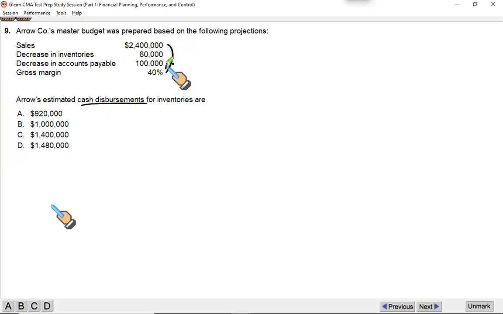First, we need to find out the cost of goods sold. It's fairly straightforward. If 40% is your gross margin, then 60% would be the cost of goods sold. Remember, when you see the word margin, it means profit based upon sales. 40% of sales is the profit, so 60% of sales will be the cost of goods sold. So your cost of goods sold is 60% of sales, which is 2.4 million multiplied by 60%, that is 1.44 million.